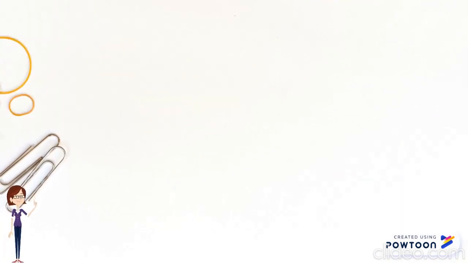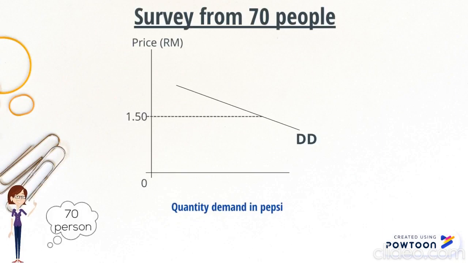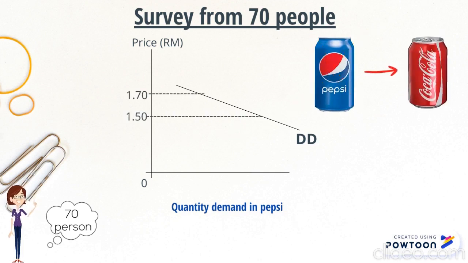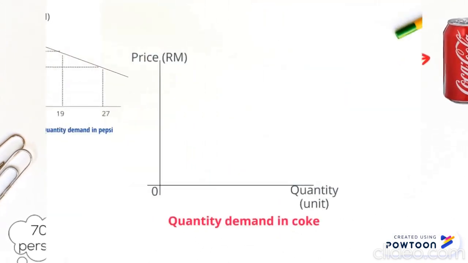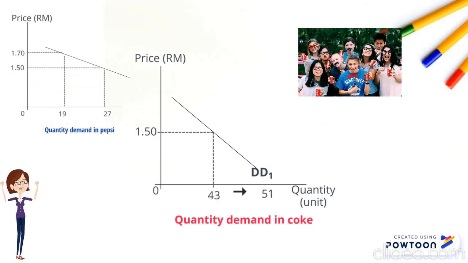We have collected some data through a survey by Google Form from 70 people. When the price of Pepsi increased from RM1.50 to RM1.70, consumers switched to consuming Coke. The quantity demanded of Pepsi decreases from 27 to 19. At the end, the quantity demanded of Coke will increase from 43 to 51, and the demand curve will shift outwards.